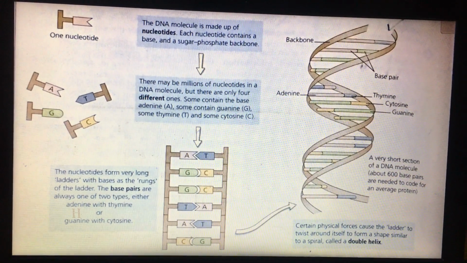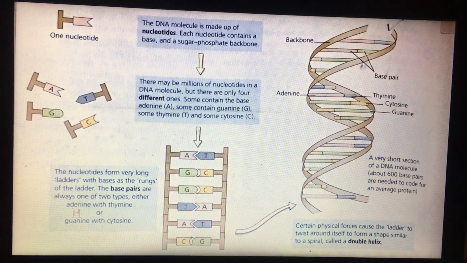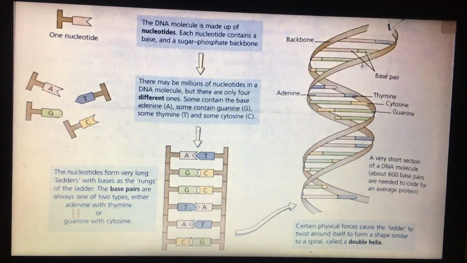So if I ask you what is the shape of DNA, you have to tell me that it's a double helix, which is a spiral shape. So why is the shape of DNA a double helix? That's because certain physical forces cause the ladder to twist around itself. Okay, so physical forces cause the ladder to twist around itself.